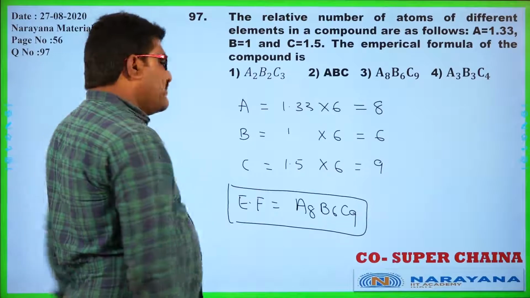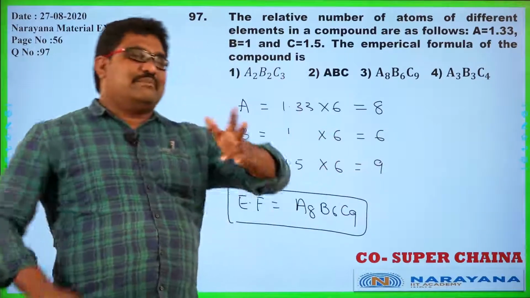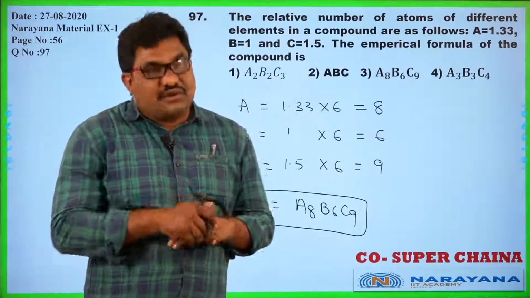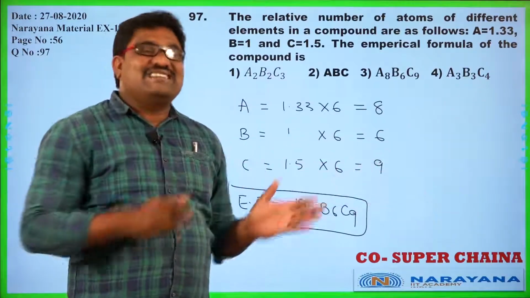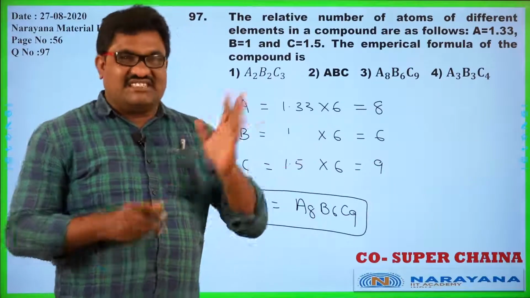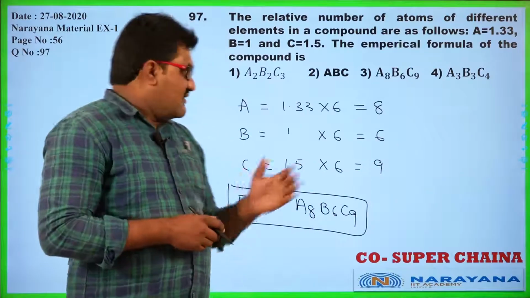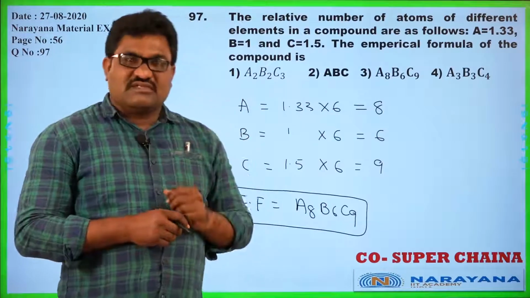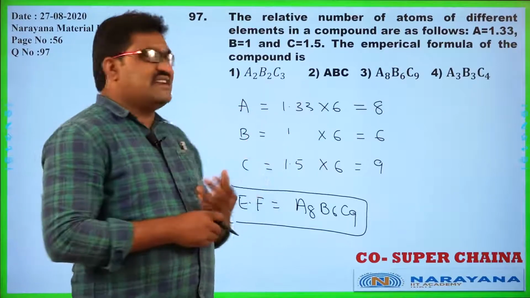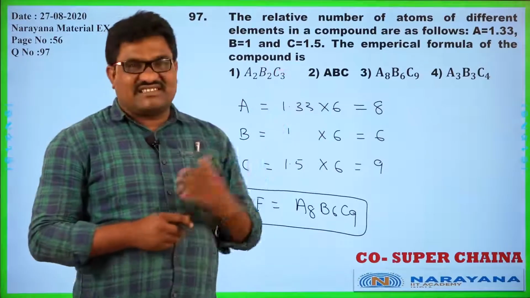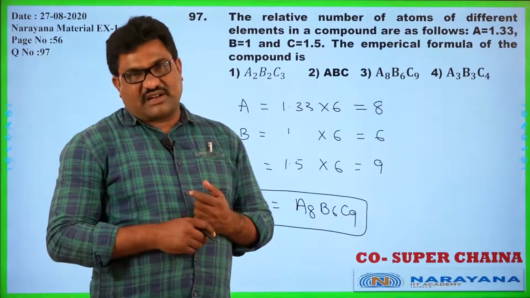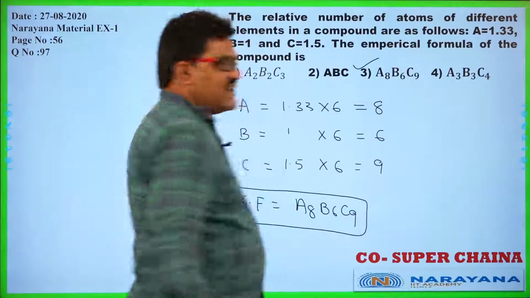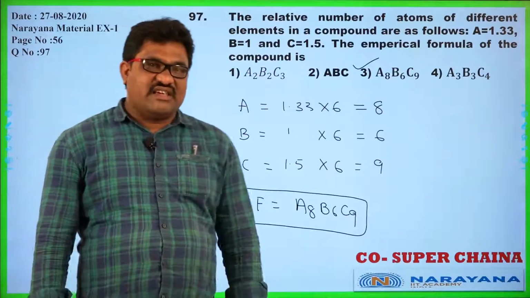So if the relative number of atoms are not in a simple whole number ratio, definitely we can convert them into whole numbers by multiplying with a suitable integer in a trial and error method. First of all, you go by multiplying with integer 2, then 3, then 4, ultimately you will get the answer. By multiplying with 6, I get the nearest whole number, right? So among the given options, the third option is the right one. Let us go for the next question.